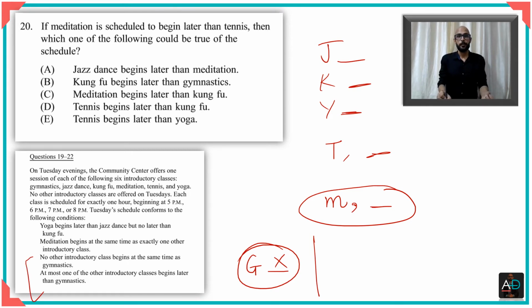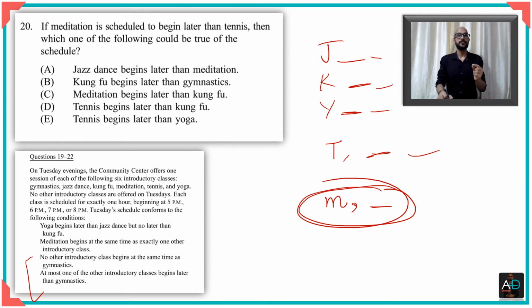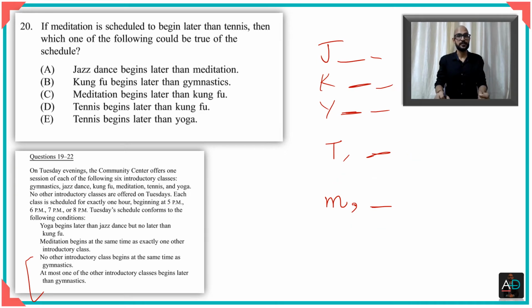Also, meditation has exactly one, which means tennis could have 2, yoga could have 2 perhaps, Kung Fu could have 2 or 3. So when nothing has been specified, it is important for you to keep these possibilities open, right? So you only take for granted what has been spelt out to you specifically. If it has not been spelt out to you, in your mind, keep all options open. More so when you're doing a question which asks which could be true.